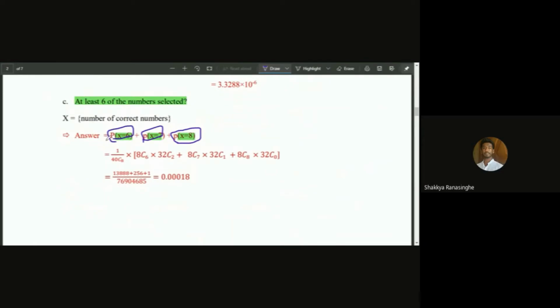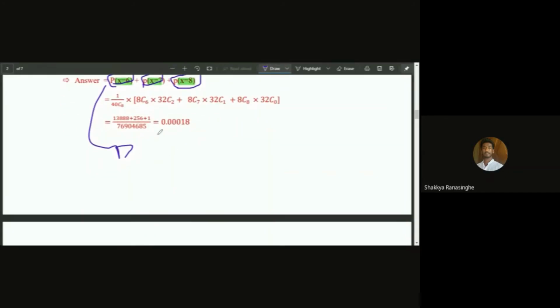Okay, so we can calculate that one. Since we only need 6 of the correct numbers, we are choosing 6 from 8, and then we are multiplying.